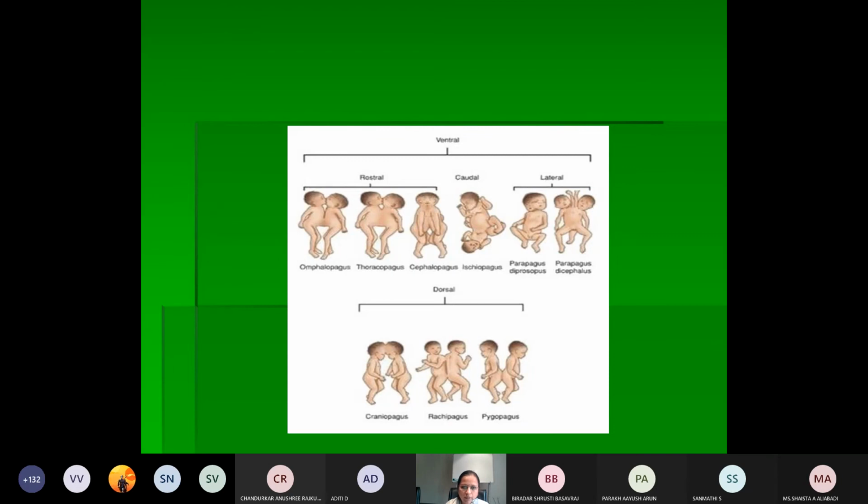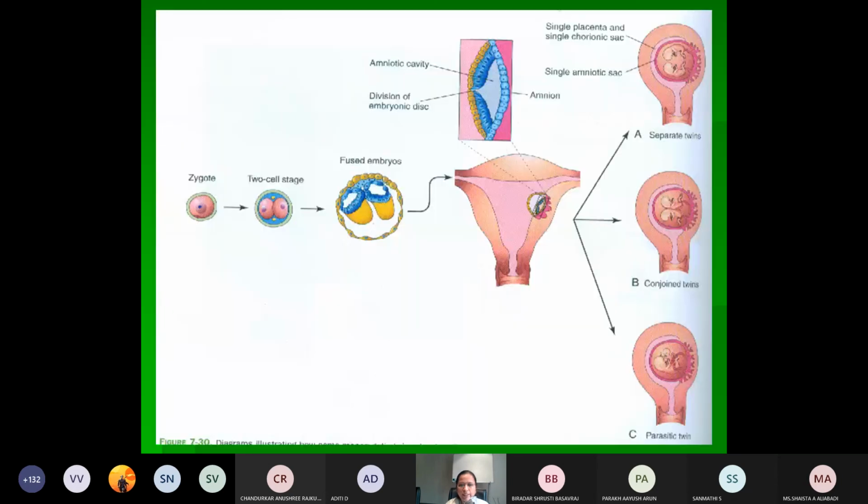Then something called the parasitic twin. So what is this parasitic twin? Sometimes there is less blood flow to the other twin. So the twin which is receiving less blood will grow on the other twin which is receiving more blood. It will grow like a parasite, receiving the nutrition from that. So that is called the parasitic twin.